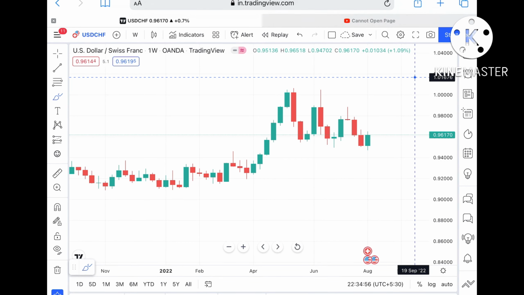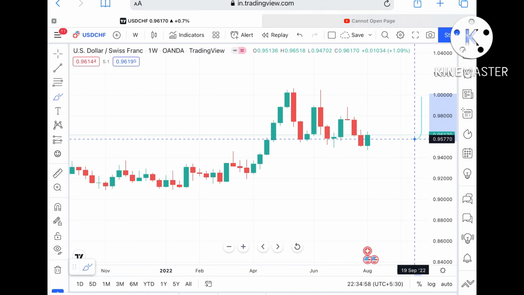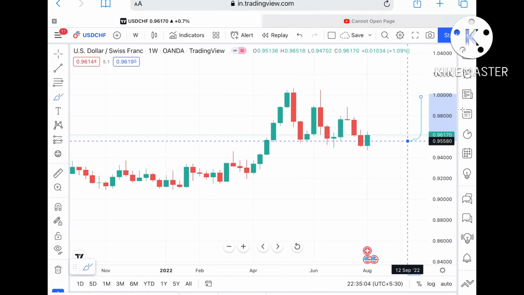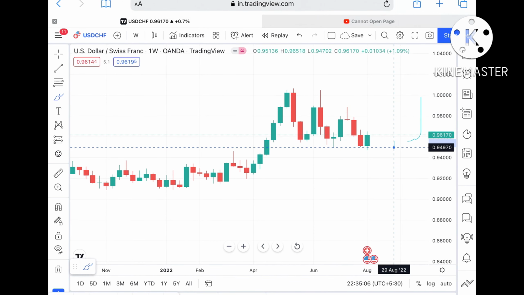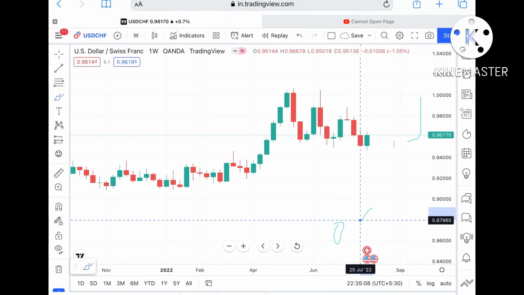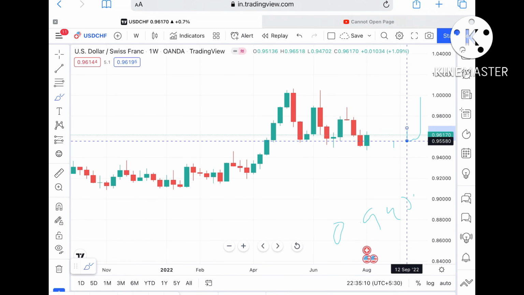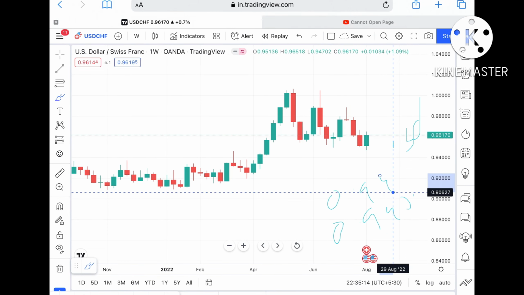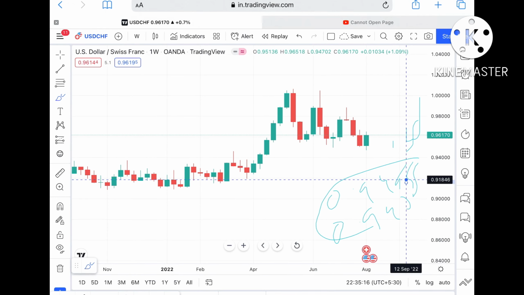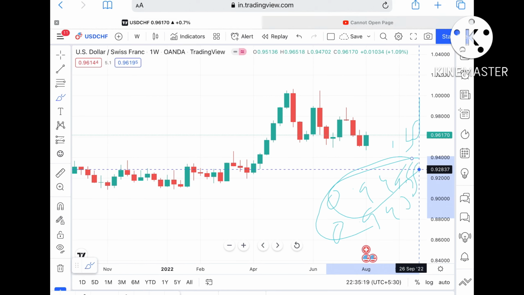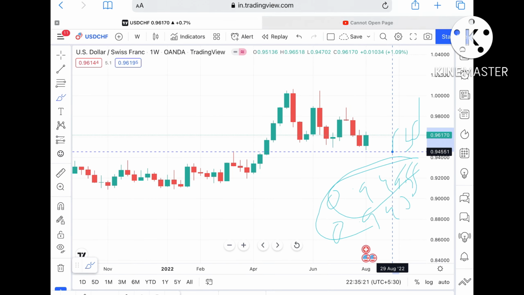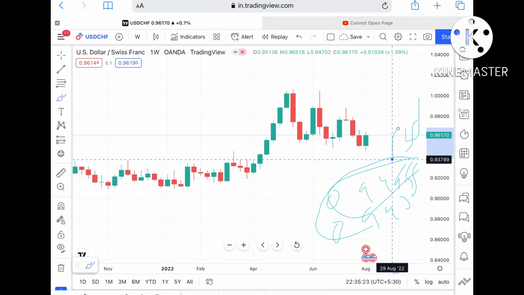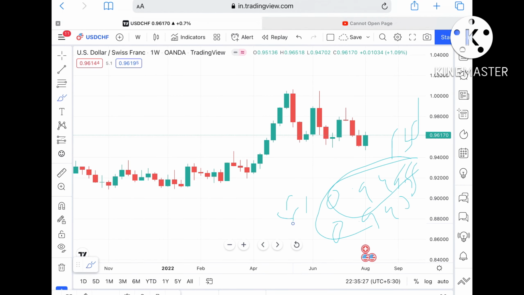Suppose this level didn't sustain, which is a high probability, we can see it touch a level of 0.95580, and from there a level of 0.94780. Once it goes below that level, we can see it touch a level of 0.94665. This particular level is a weak support, so the probability is high it can fall further and touch a level of around 0.93789, and from there it can fall further down.